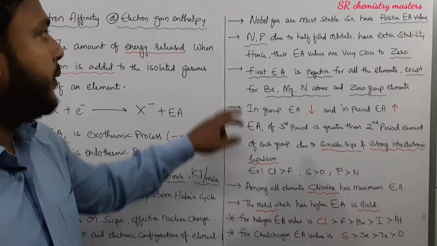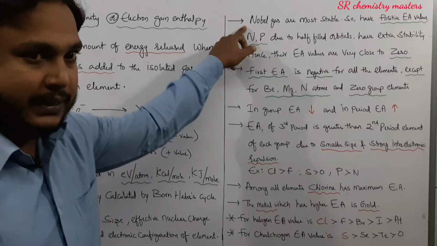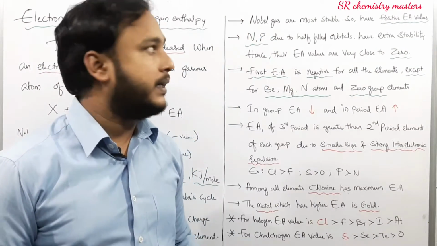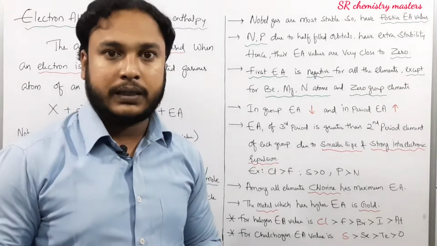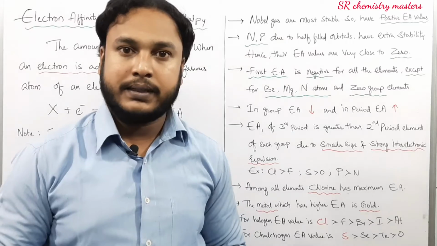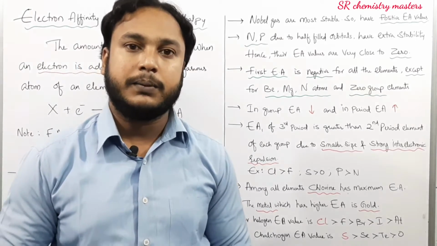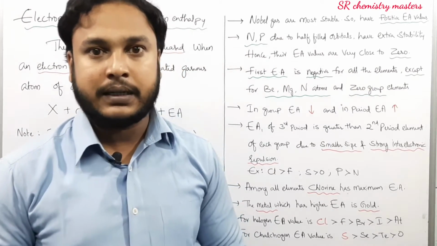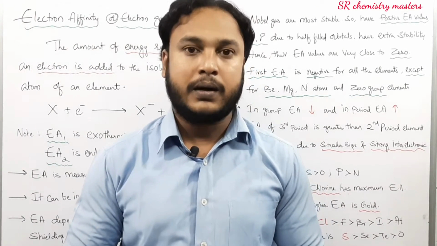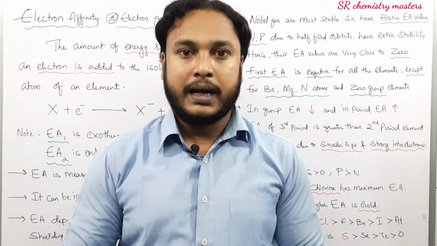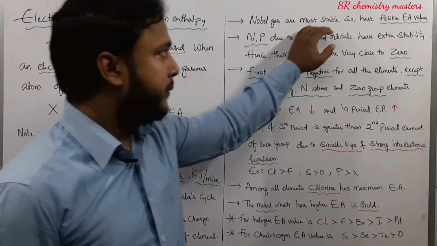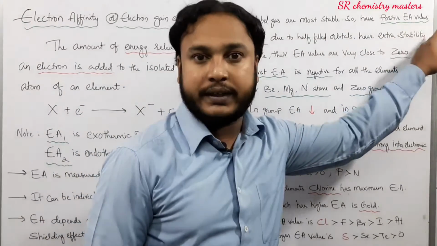If you see here, the noble gases are most stable. As you know, they will not take part in chemical reactions, so they are most stable as their outer shell electronic configuration is ns2np6. We have discussed in the previous video that whenever an atom has 8 electrons in the outermost shell, it is considered an octet, and octet bearing atoms are always stable. As noble gases are most stable, they have positive electron affinity values.